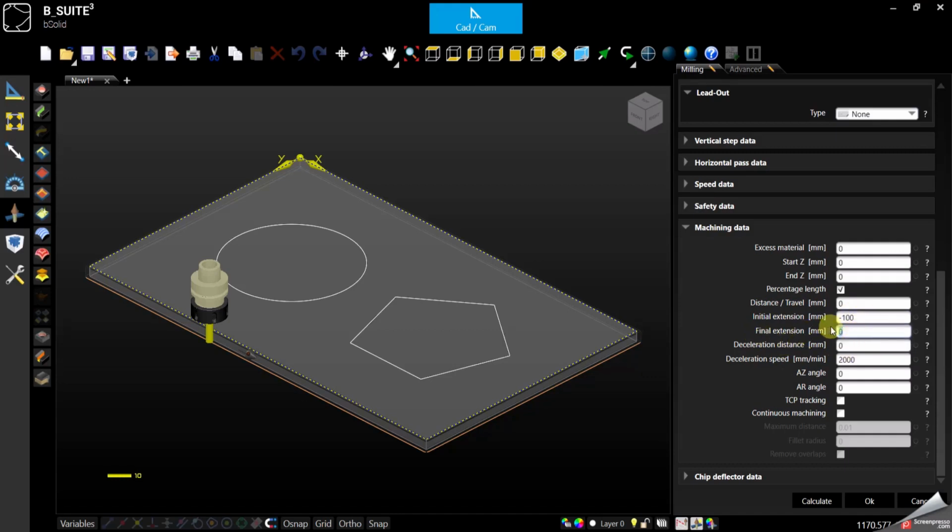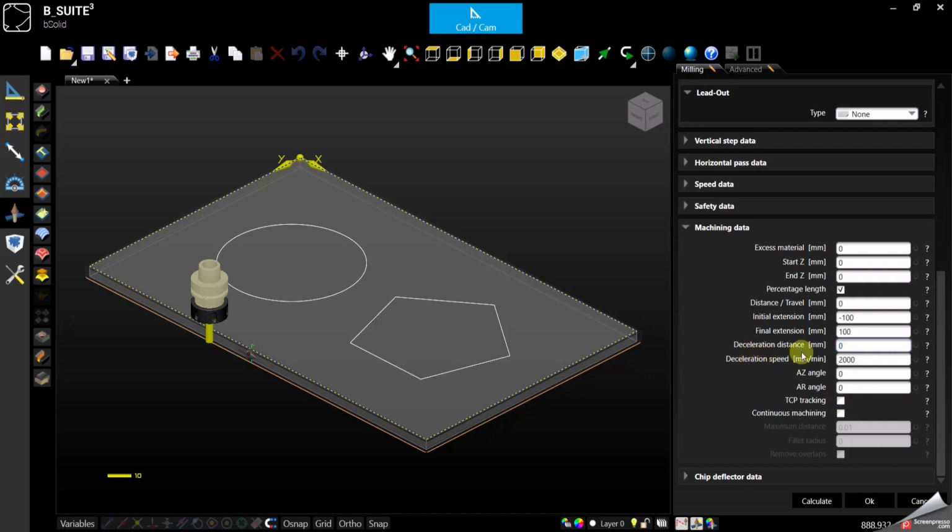Instead, final extension, for open geometries, will extend the cut for whatever is specified. Let's use 100 also here. And in case of closed geometry, it will make an overlap of 100, or whatever is written in the field.